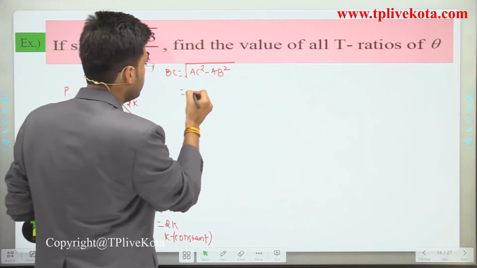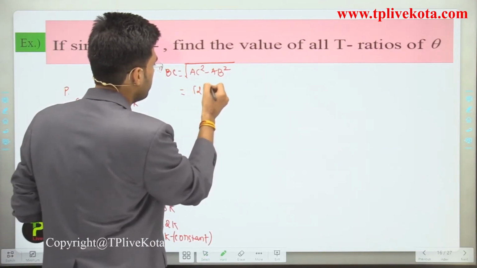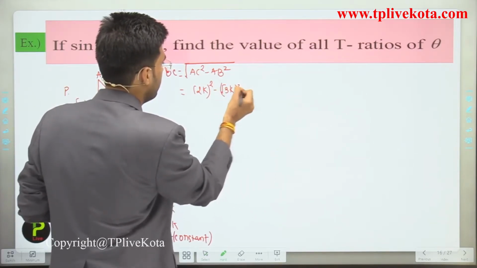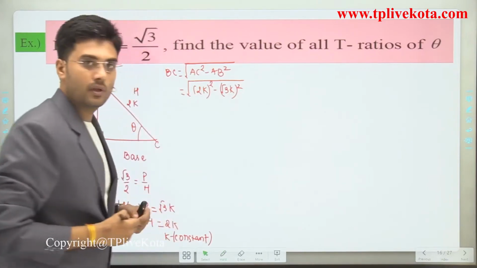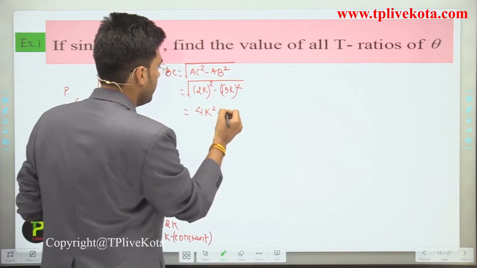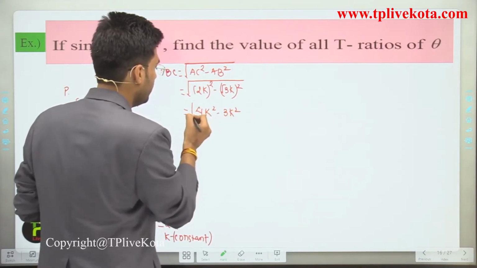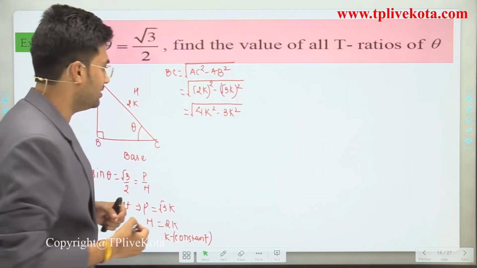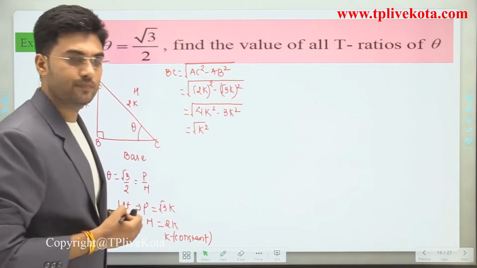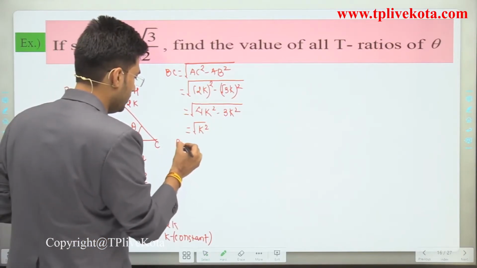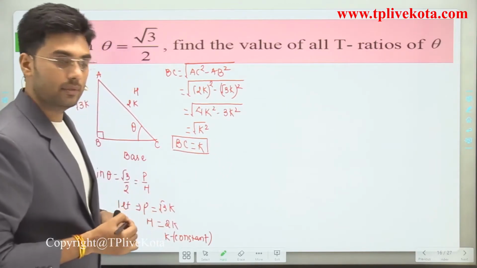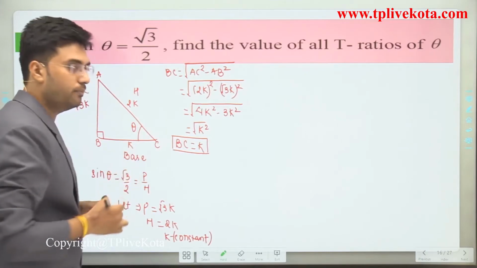Now here AC is 2k and AB is root 3k, so it is under root of (2k) square minus (root 3k) square. It is equal to under root of 4k square minus 3k square, which is under root k square. So BC is equal to k. So students, we get the value of the base.